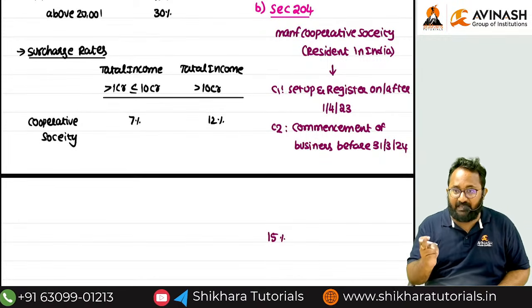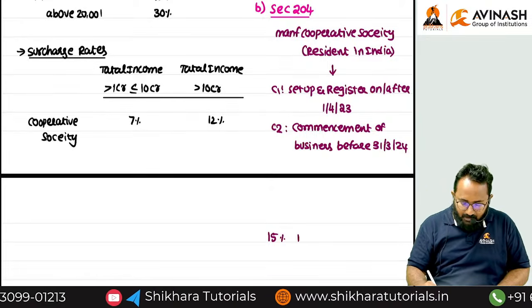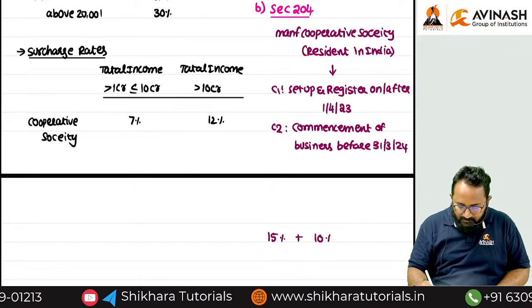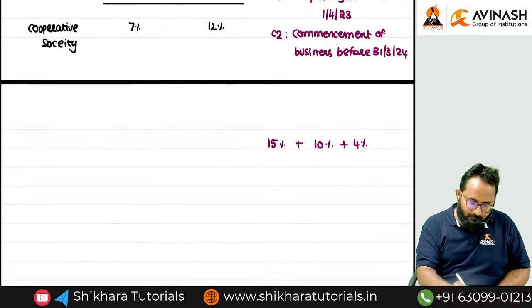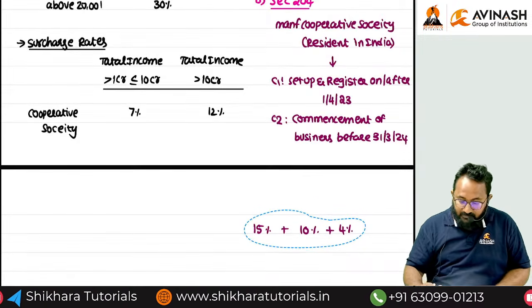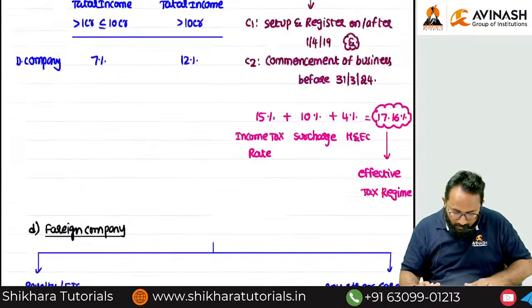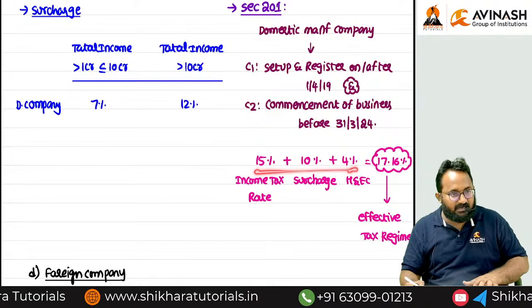The rate is also the same as in 201. What is the 201 rate, sir? 10% surcharge, 15% income tax rate, 4% is what, sir? Health and education cess. You can check section 201, in that the domestic company 15, 10, 4, right?